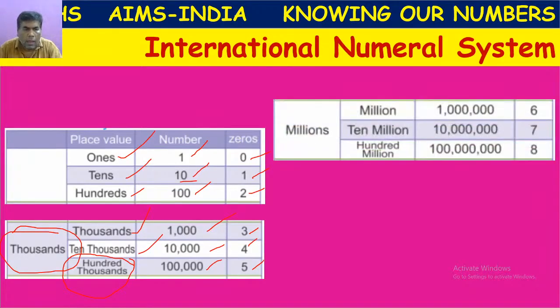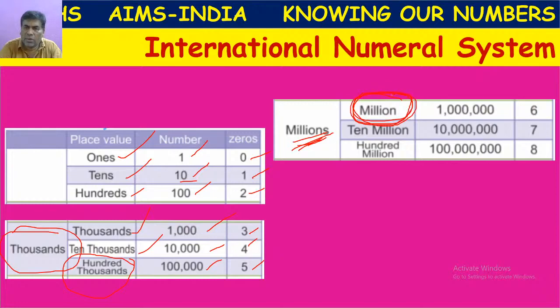Next, after thousands, we have the millions period. Here, after lakhs, we have 10 lakhs. This 10 lakhs place starts the million here, which means 1 million is equal to 10 lakhs.